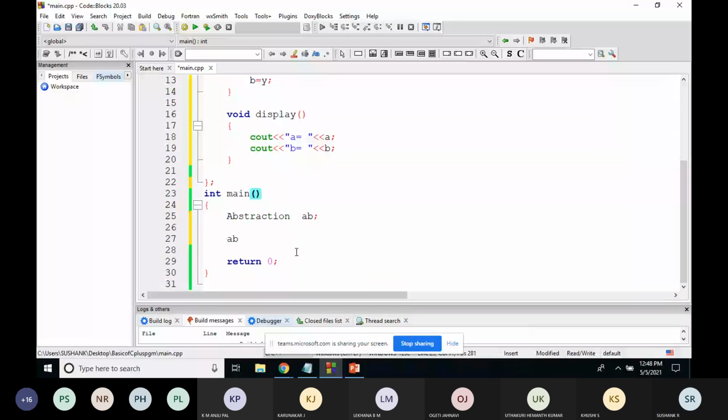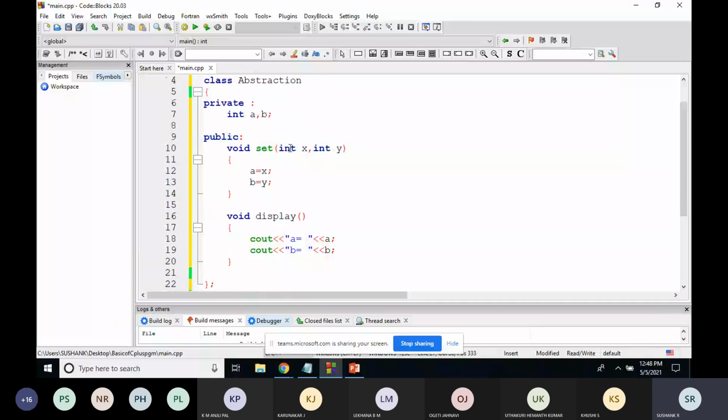See whether you're following this. You will be using the set function to set the value. For example, I want to give the value of a as 50 and the value of b as 100. So using the set function, if I give the values 50 and 100, x will take the value 50 and y will take the value 100. So a is equal to x, a will get the value 50. b is equal to y, the value of y is 100, so b will get the value 100.